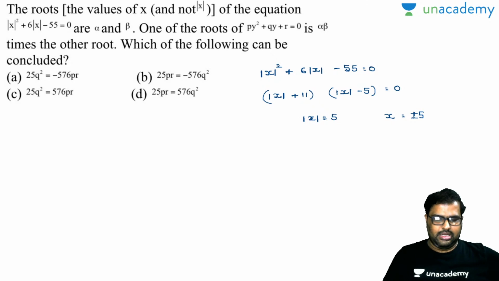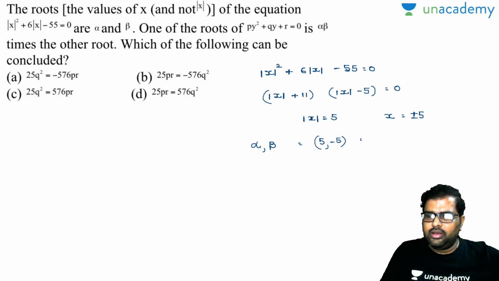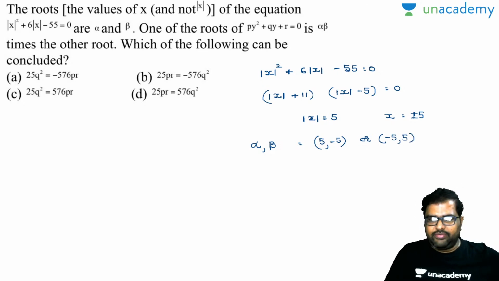Done. So can I take down my alpha beta like this? So you have to take down x values there. Can I take down this as 5 comma minus 5, or it can be minus 5 comma 5 also? Am I right or wrong? Yes, perfectly. So let's come to the next equation, the second equation.